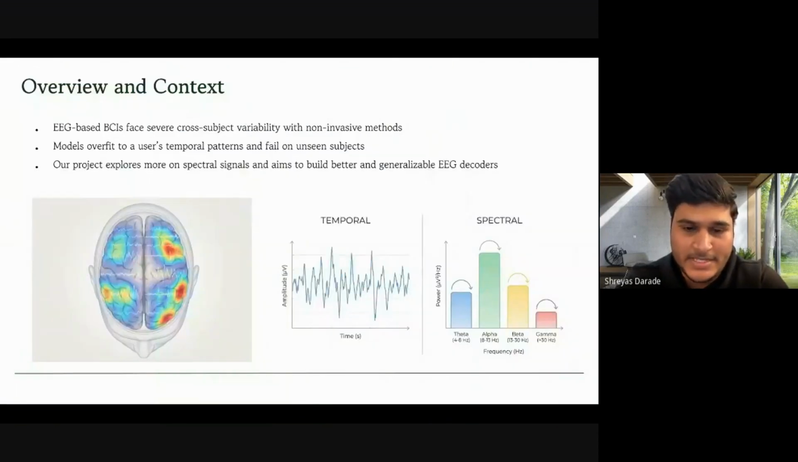With non-invasive EEG signals, this cross-subject variability is a fundamental bottleneck. Temporal features change too much from person to person, causing models to overfit. But our analysis across datasets shows something interesting, that spectral features are better and more stable than temporal ones. Frequency bands stay more consistent across subjects, which makes them a stronger foundation for generalizable decoding.